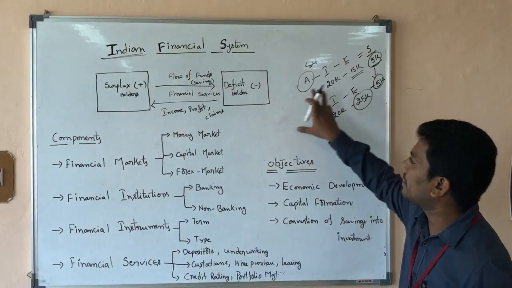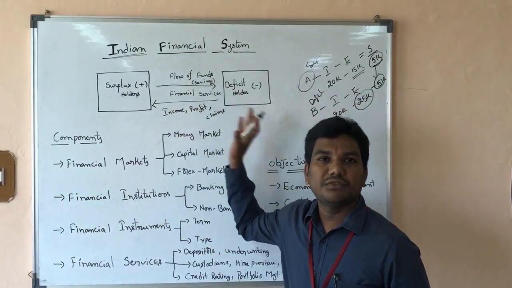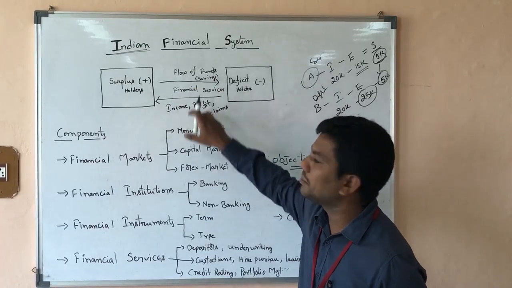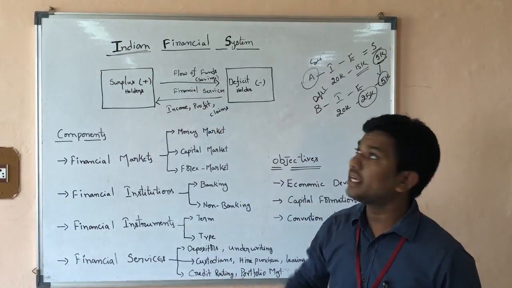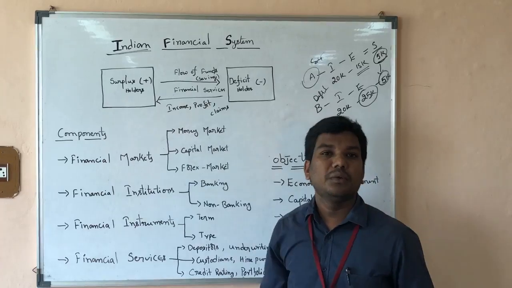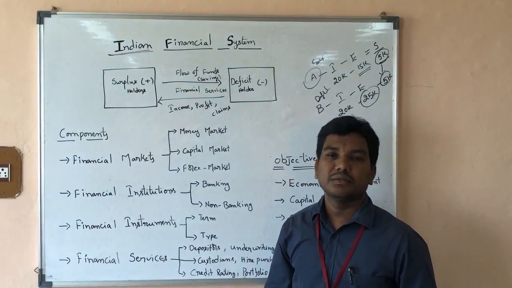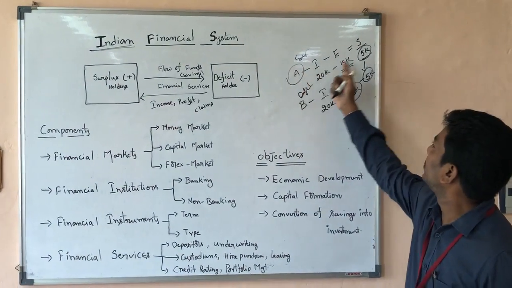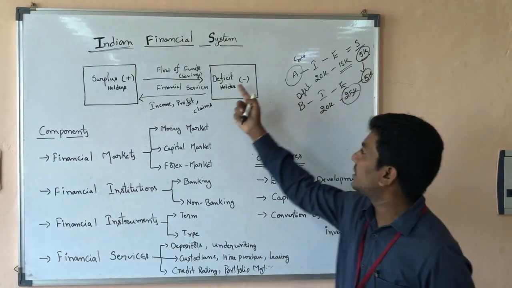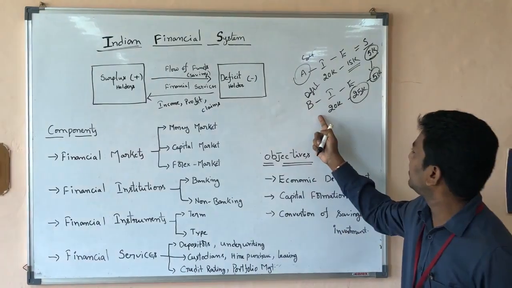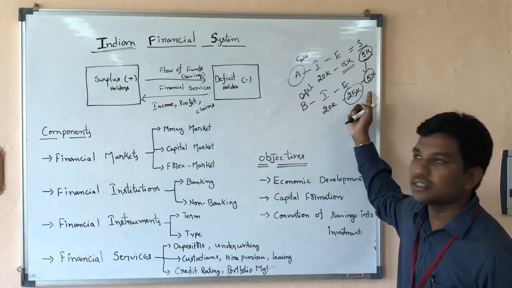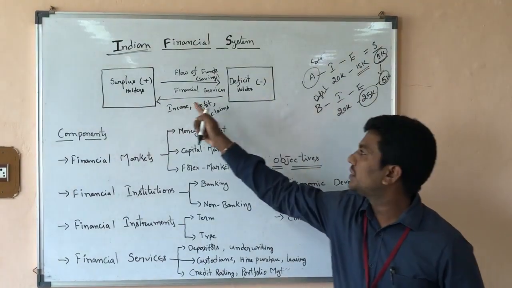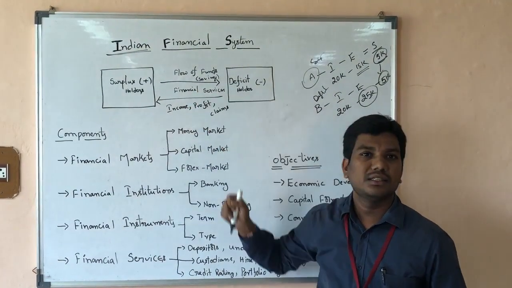The same formula applies when we transfer funds from one person to another. For transparency, intermediation is required, and that intermediation is what we call the financial system. Here the surplus holder is A, who has the excess funds, and the deficit holder is B, who needs the funds. The funds will be transferred from surplus holder to deficit holder through the medium of the financial system.